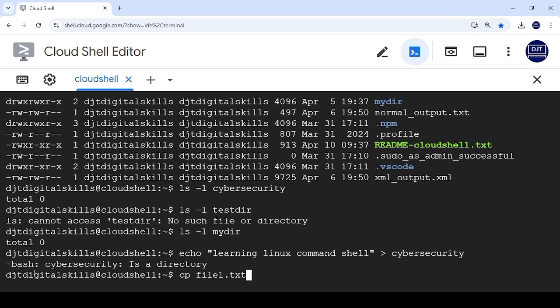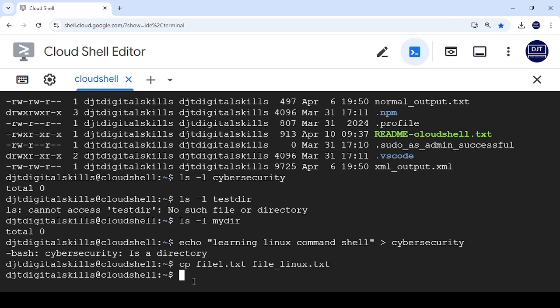Remember, we are writing in plain text, so our files are saved with .txt. Leave a space, then let me call this one file_linux.txt and press enter.